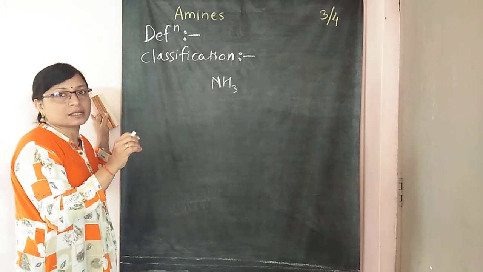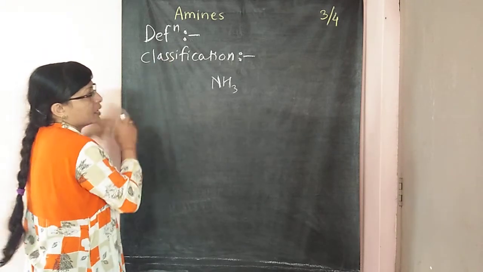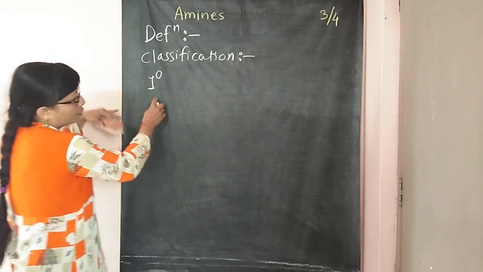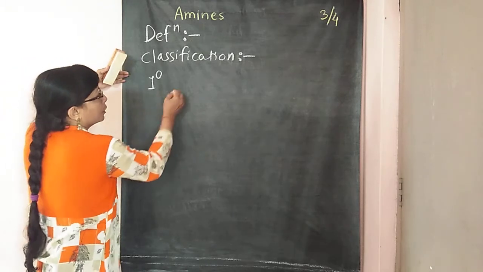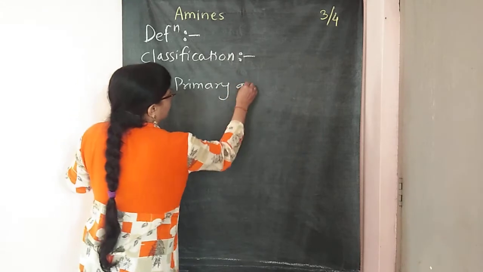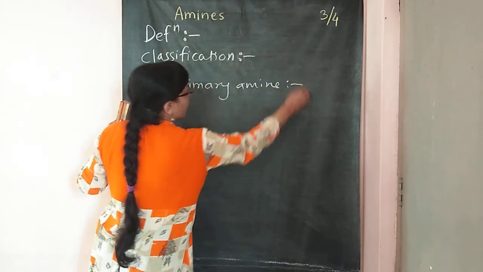On this basis, these amines are classified as primary amines. So what are primary amines?